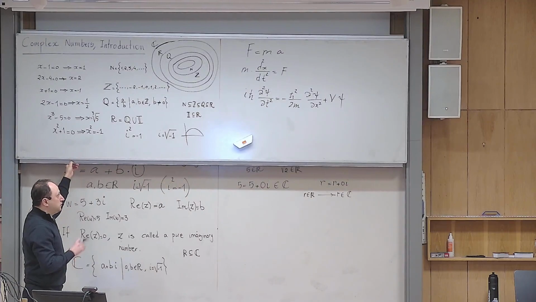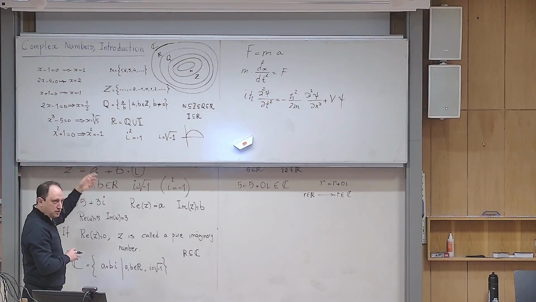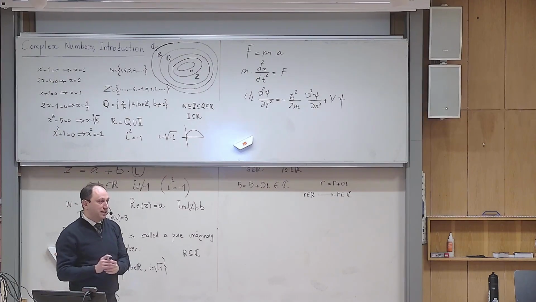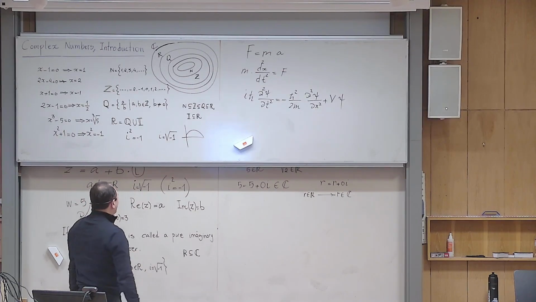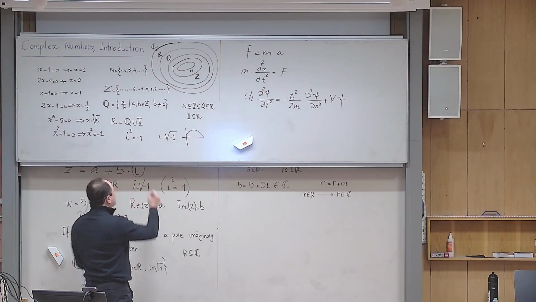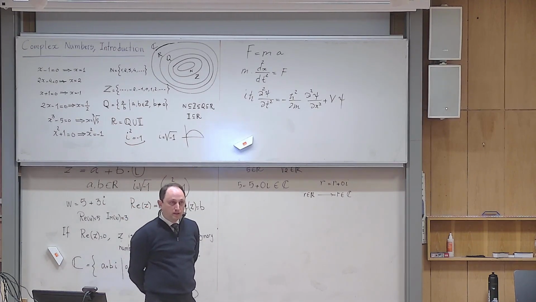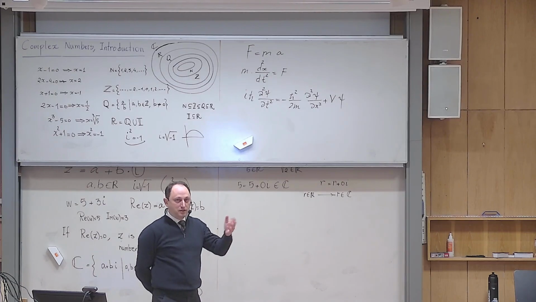Okay, so hopefully this is a good motivation. Now we want to set up an algebra on the set of complex numbers, but I told you that I want to keep all the algebra of the set R intact. I want to explore what are the new consequences of this single assumption. So if you want to construct an algebra, what do you do first? We did this in set theory as well.